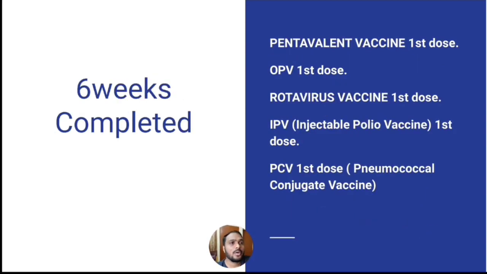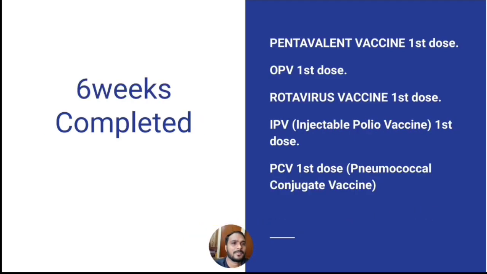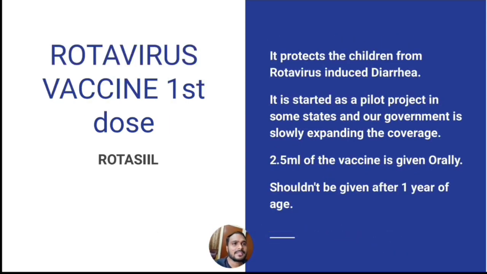And next, coming to the OPV first dose. 2 drops of the vaccine are given orally. Next, coming to the rotavirus vaccine first dose. Rotavirus vaccine protects the child from rotavirus induced diarrhea. It is started as a pilot product in some states and our government is slowly expanding the coverage. 2.5 ml of the vaccine is given orally.